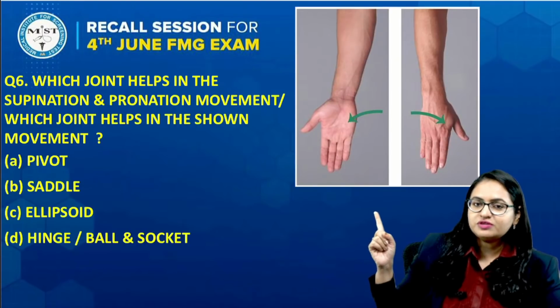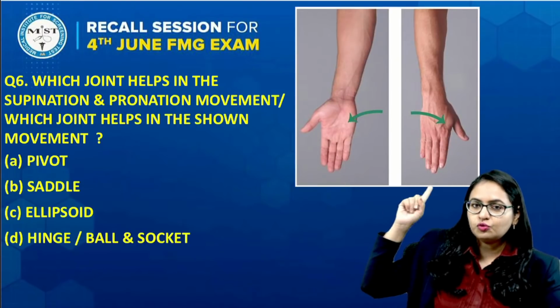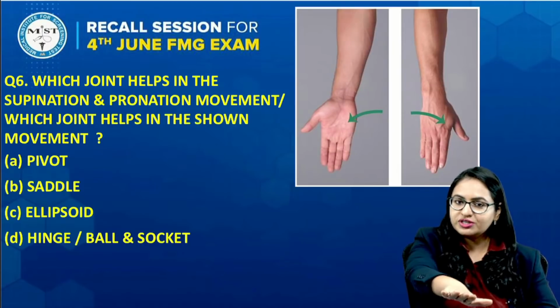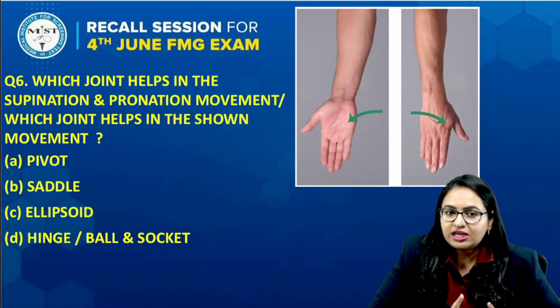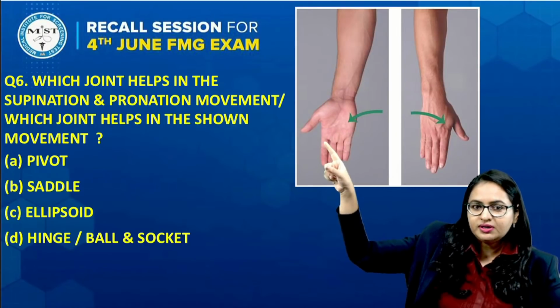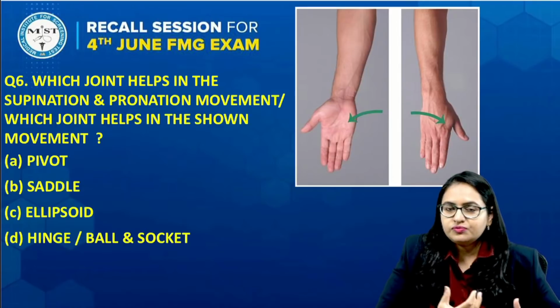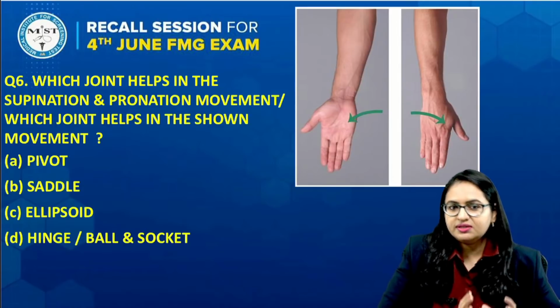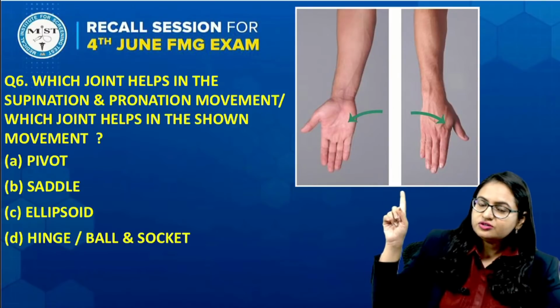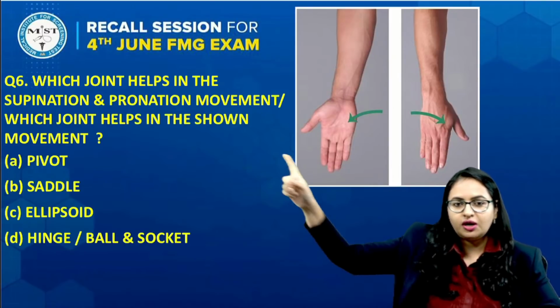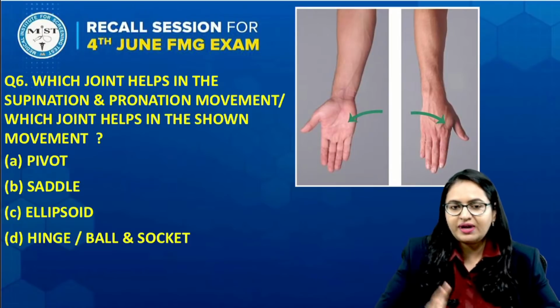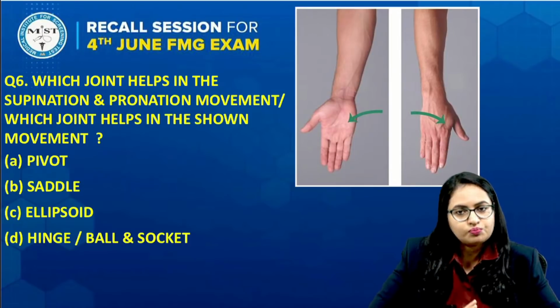Now this image was given to you in which they have shown this movement. What is this? Supination, pronation. Now it says which joint helps in the supination, pronation movement, or some students have recalled that it is just asking which joint helps in the shown movement. Now the varieties given are: pivot, saddle, ellipsoid, hinge, ball and socket.